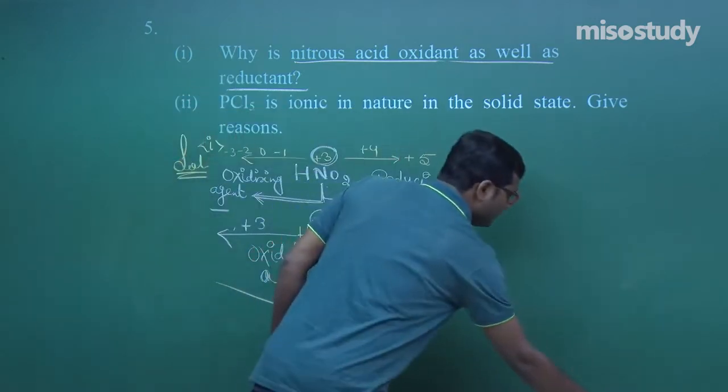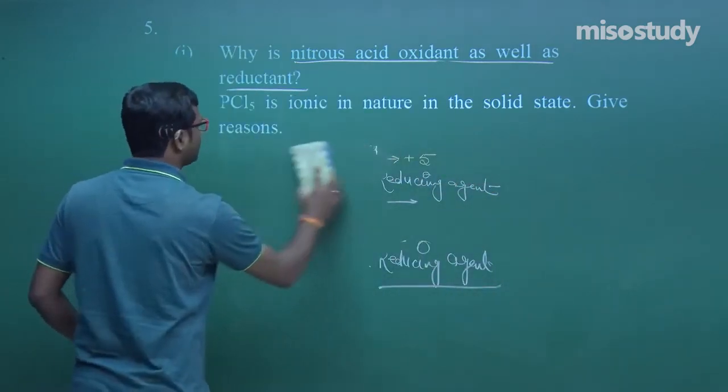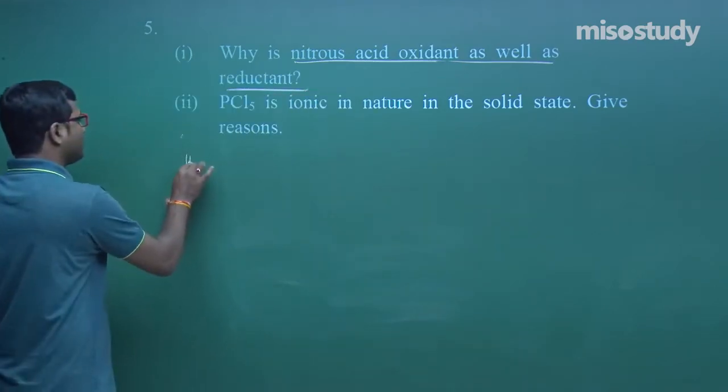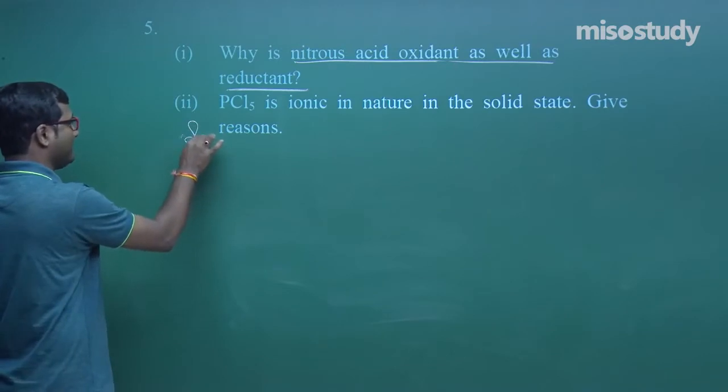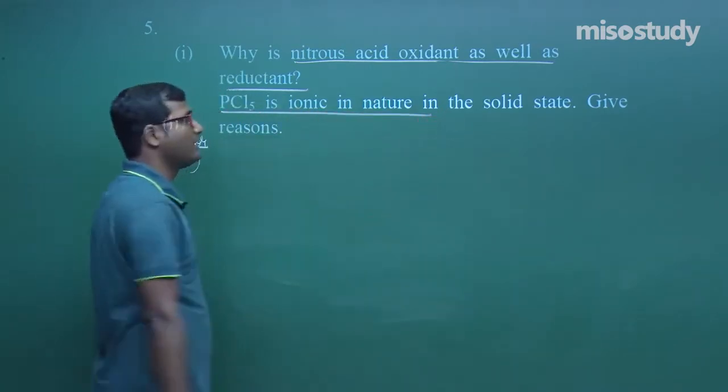Now I am going to rub this out and we will discuss the next question, the second part of this question. Second part, what is the second question? That is question number 2 here. PCl5 is ionic in nature in solid state.